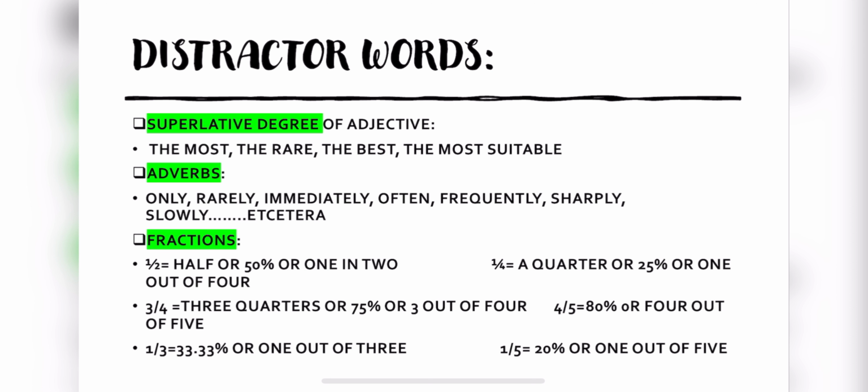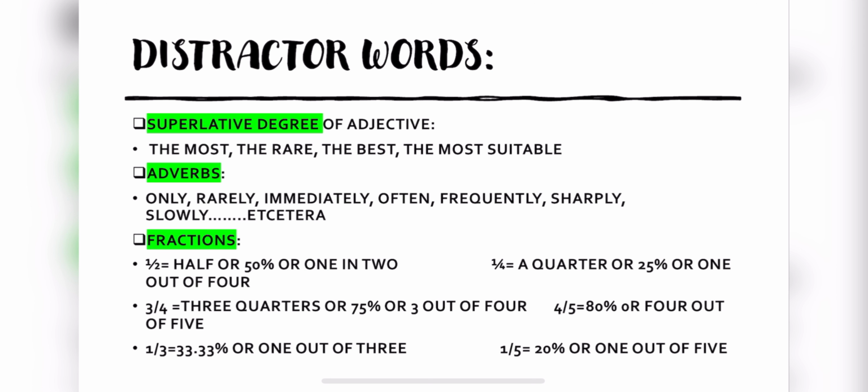frequently, sharply, slowly, etc. Let me give you an example. The number of people in any country decreased immediately. The number of people in any country increased sharply, like this. The last one is the fraction.